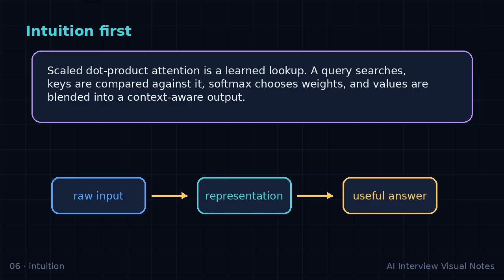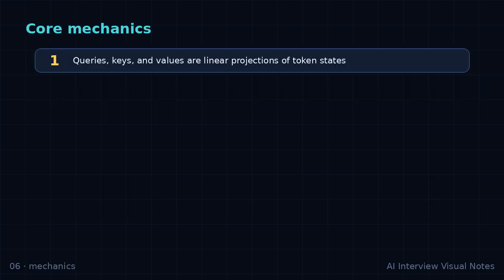Core mechanics. Queries, keys, and values are linear projections of token states. Dot products measure query-key compatibility. Scaling by the square root of the key dimension keeps scores numerically stable. Softmax converts scores into a probability-like distribution. The weighted sum of values becomes the new representation. The compact mental model is attention of Q, K, V equals softmax of QK transpose divided by the square root of d_k, times V.